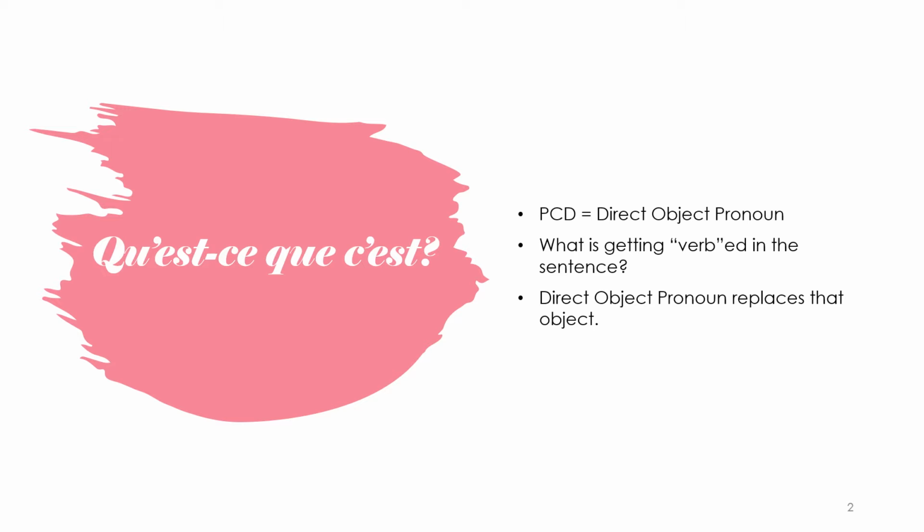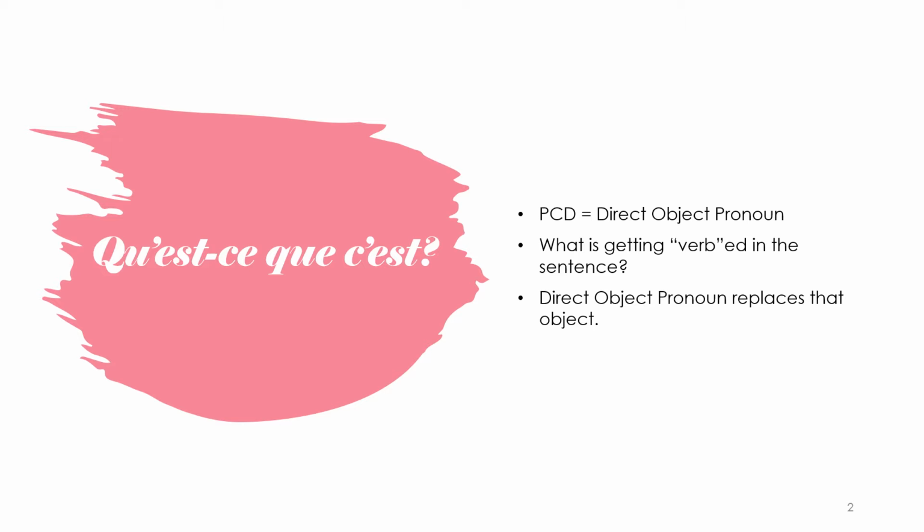So how do you know what a direct object is? The question is, what is getting verbed in the sentence? So if your verb is can, what's getting canned? If your verb is play, what is being played? If your verb is eat, what's being eaten? You have to ask yourself that question, and that is how you'll always find the direct object.